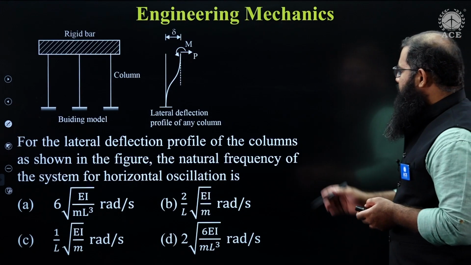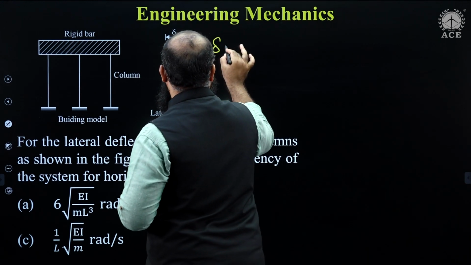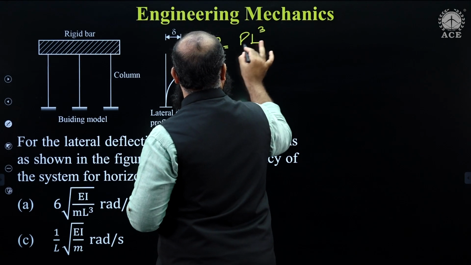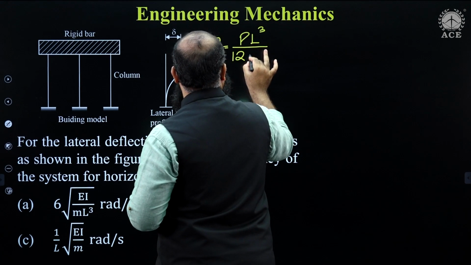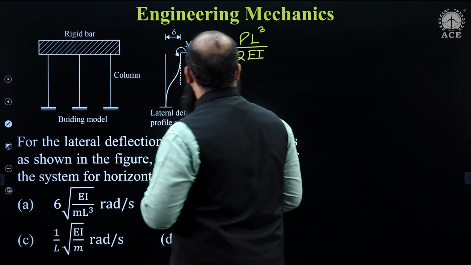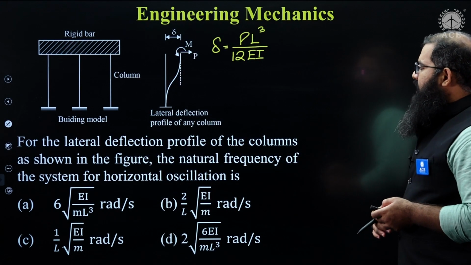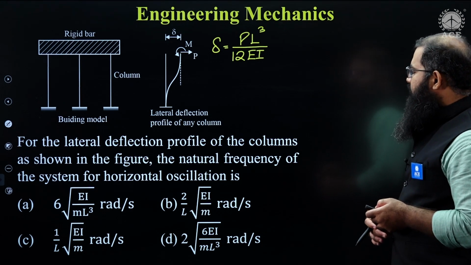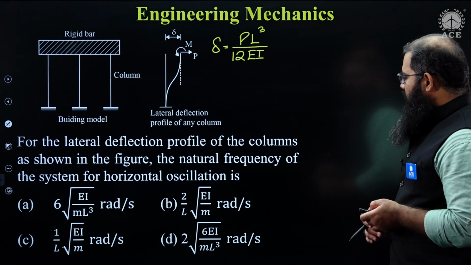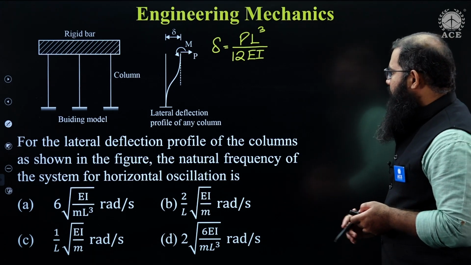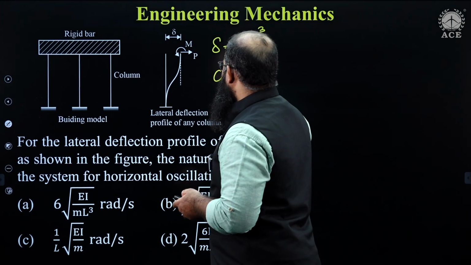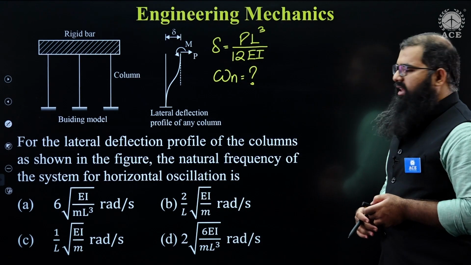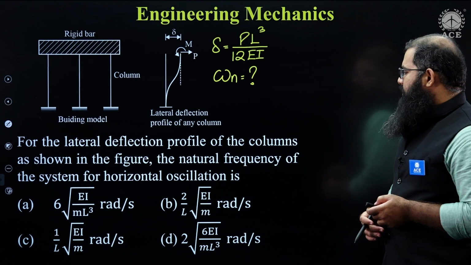Fine, delta is given to you. Let me mention the value of delta over here. It is given by PL cube upon 12 EI. This is the value of delta given. For the lateral deflection profile of the columns as shown in the figure, the natural frequency of the system for horizontal oscillation is equal to how much? So basically he is asking you the value of omega n over here is equal to how much?